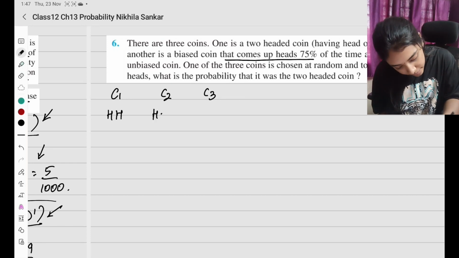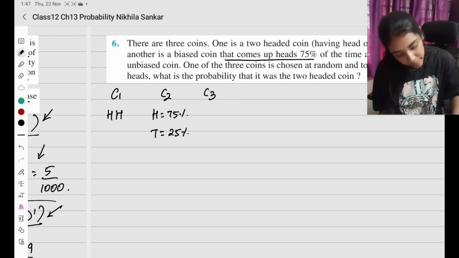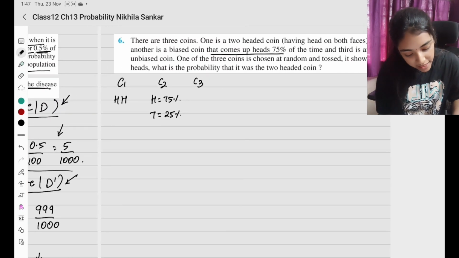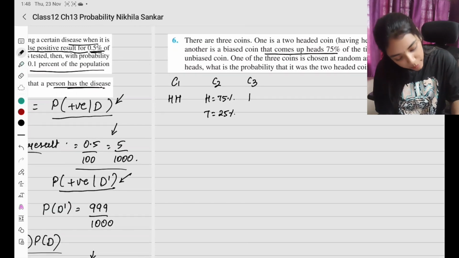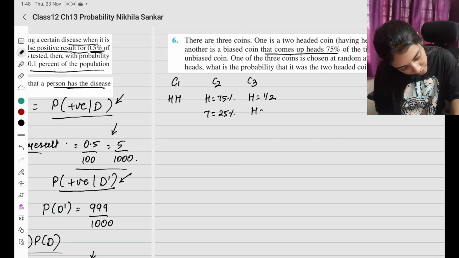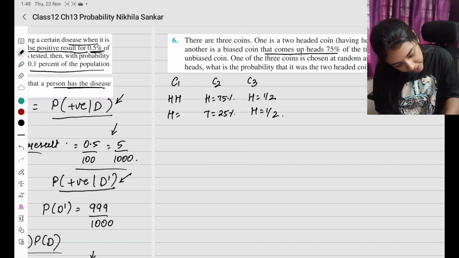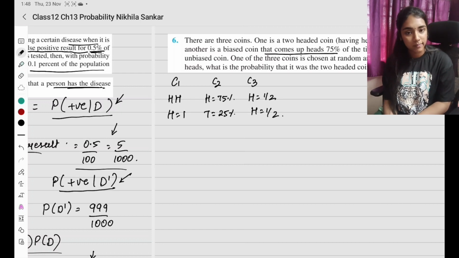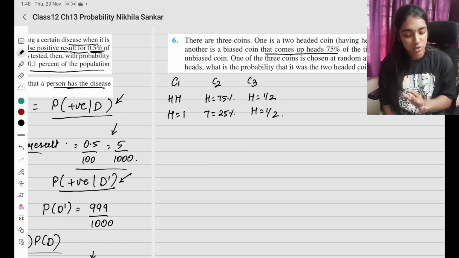So head க்கு 75%, tail க்கு 25%. This is also a biased coin and the third is an unbiased coin. அப்ப head க்கு half, tail க்கு half. So இந்த இடத்துல head வரதுக்கு probability என்ன? 1. Okay, you will always get a head, there is no tail.